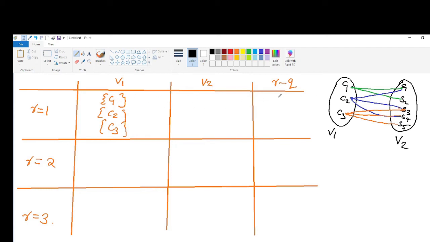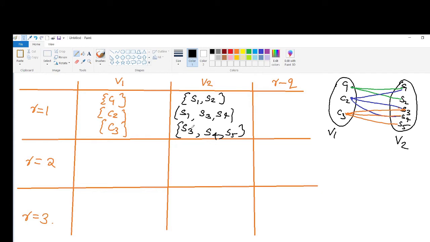C1 is connected to S1 and S2. C2 is connected to S1, S3, S4. C3 is connected to S3, S4, S5.